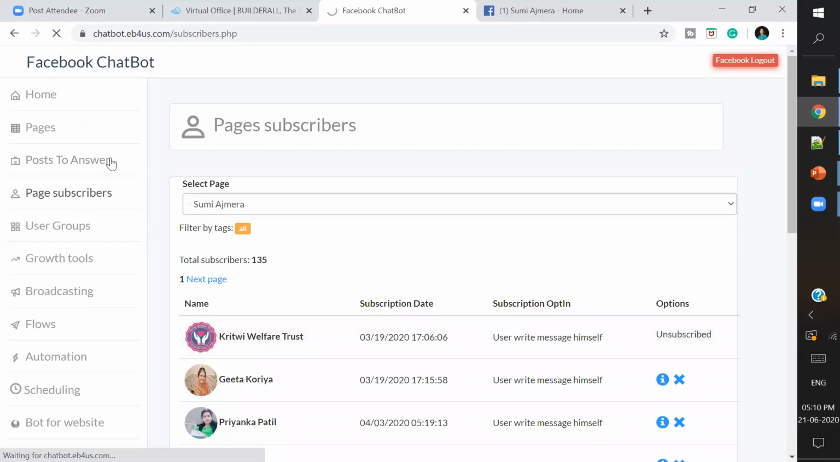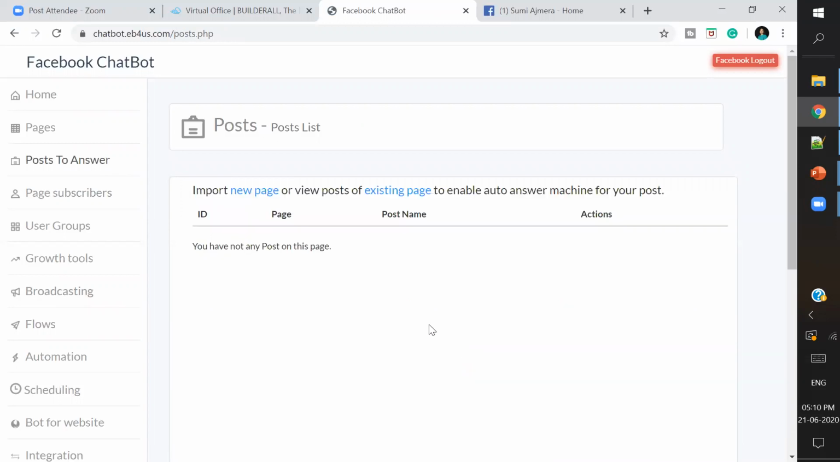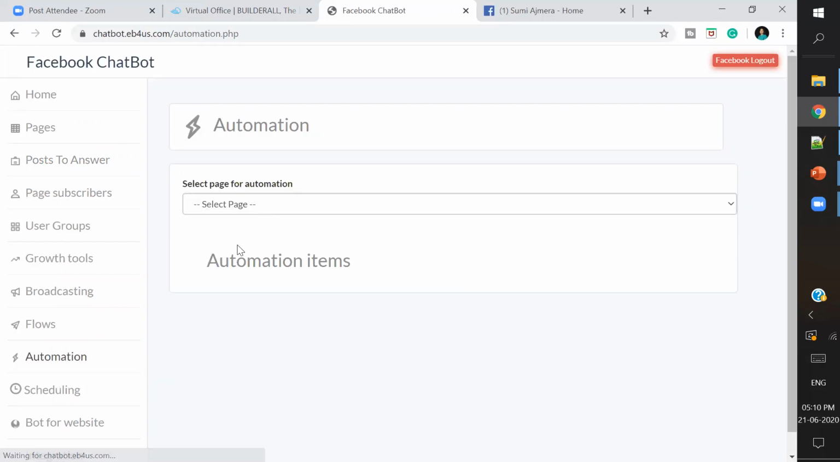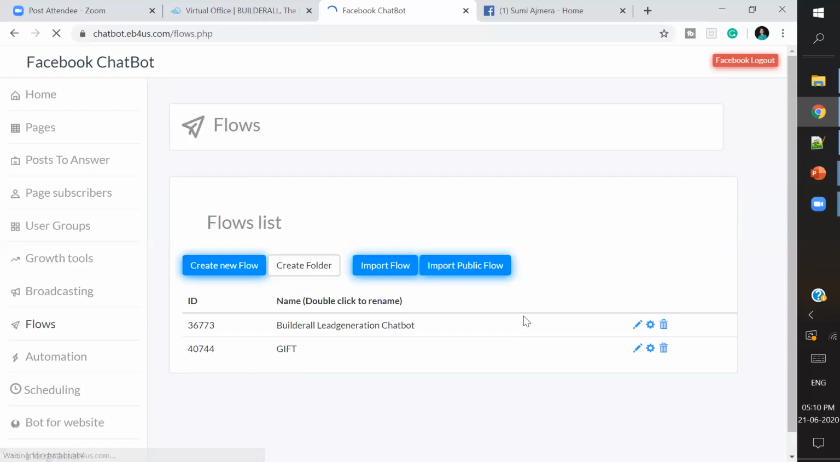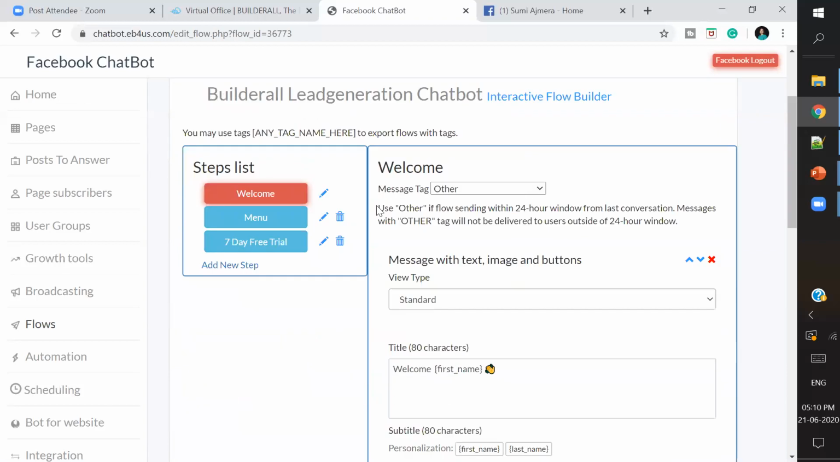Now in order to actually use all these things, what next? I'll just give you one small example. Lead generator chatbot, this is the name which I had given to a flow. Now let's go through the flow. This is the flow where I say edit. Starting with welcome, then giving them a menu, and then giving a 7-day free trial.